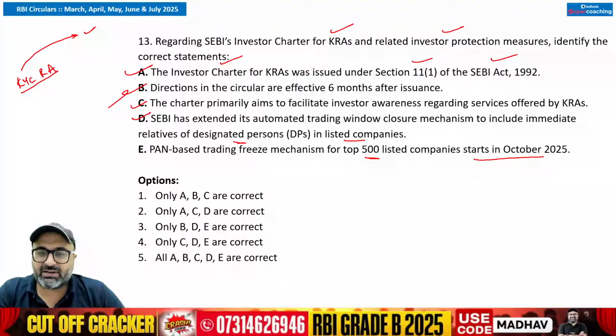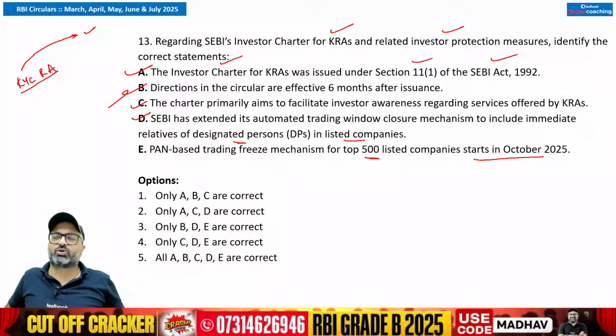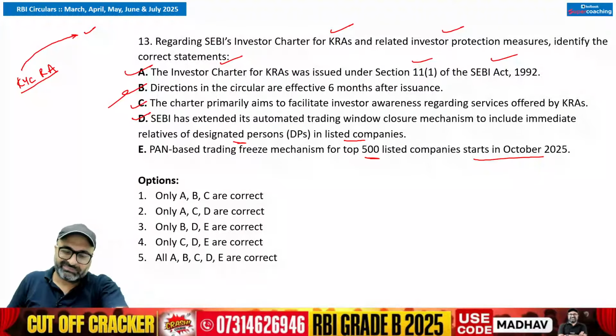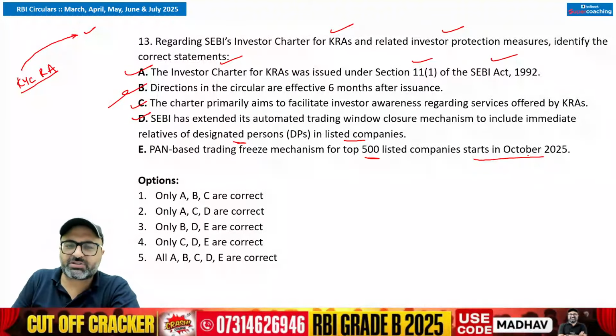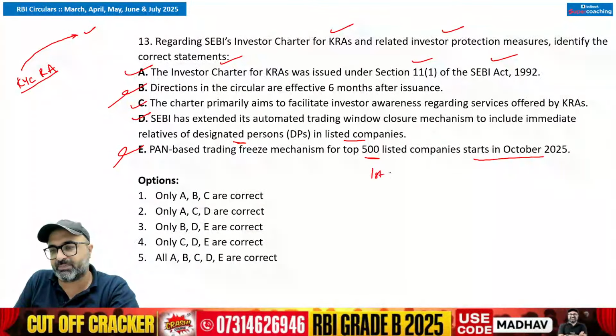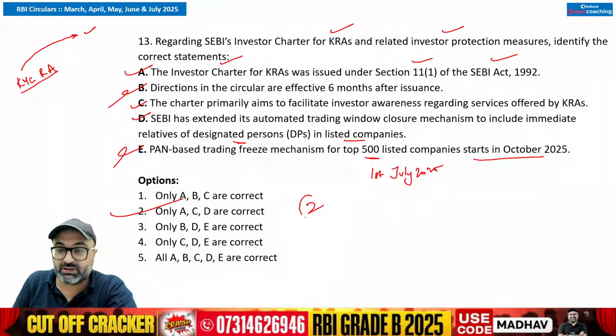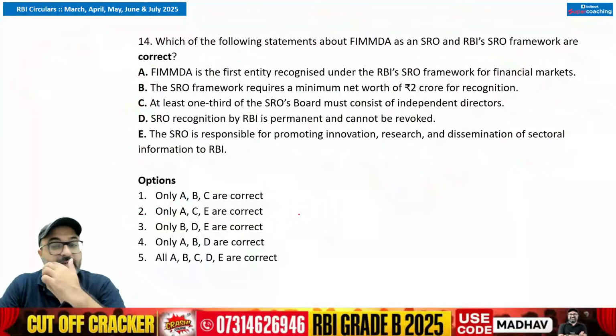Phase 1 started already from 1st of October 2025, covering top 500 companies by market capitalization, and from 1st October 2025 it has been initiated for the rest of the companies. So this is wrong. For top 500 companies, this PAN-based trade freezing has been introduced since 1st of July 2025. So the answer to this particular question is again the second option, ACD is correct.